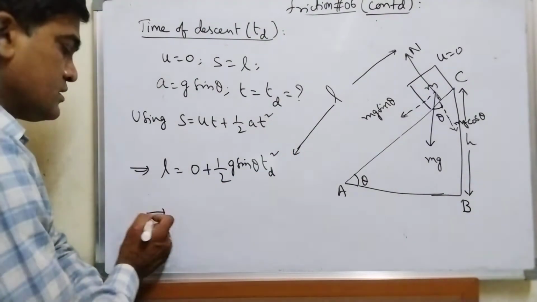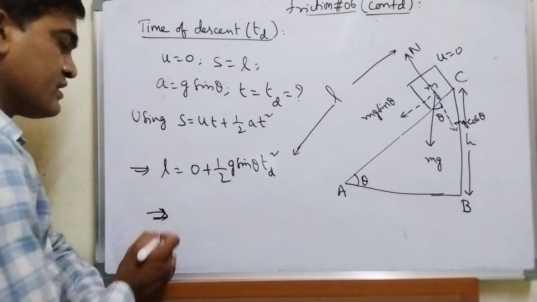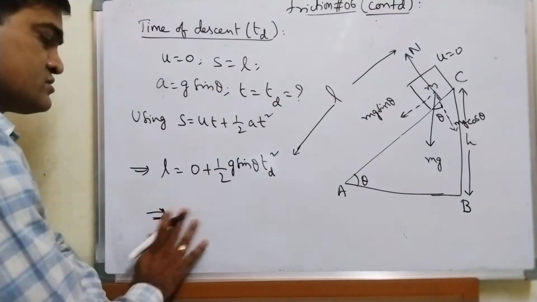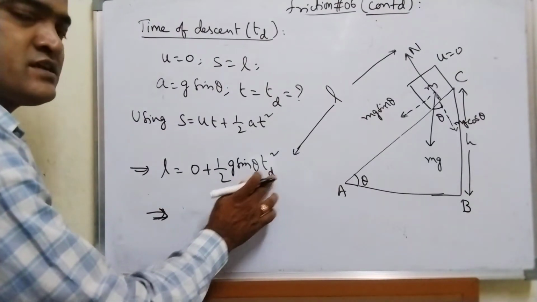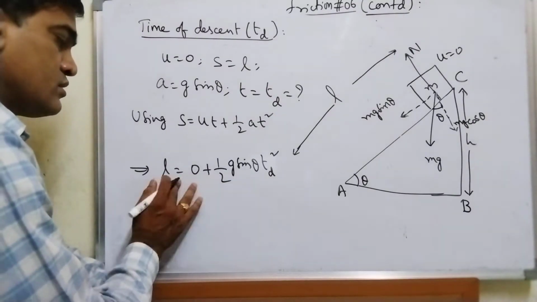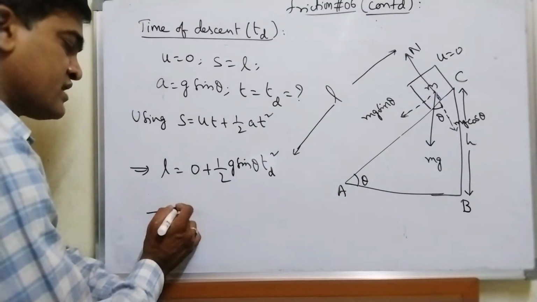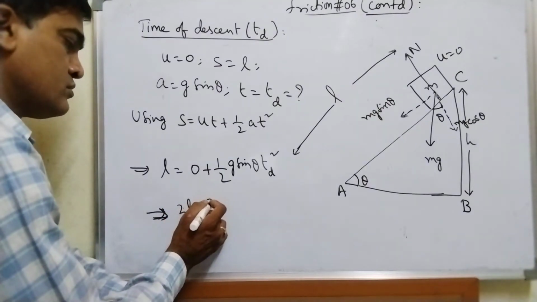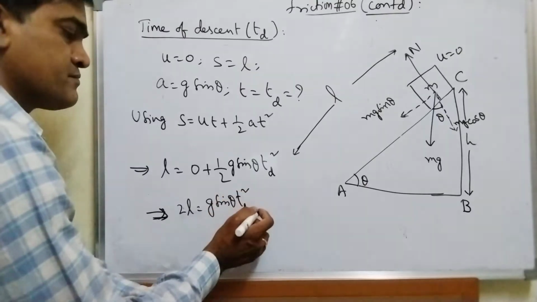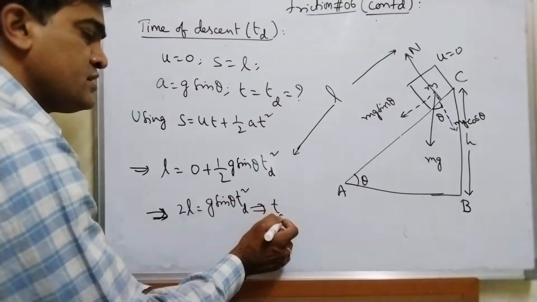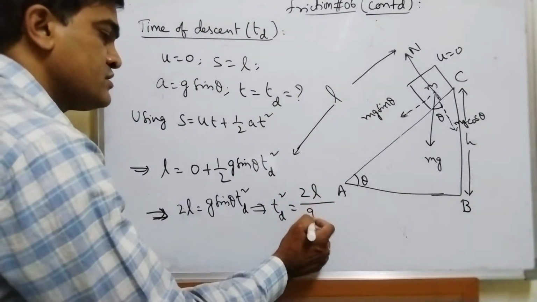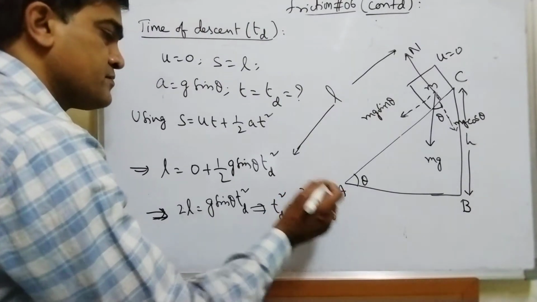Right? From this, what will I get? L is equal to 0 plus half g sin theta td square, which is nothing but half g sin theta td square. So when you take this 2 to the left side, 2L is equal to g sin theta into td square. From this, td square is equal to 2L by g sin theta.